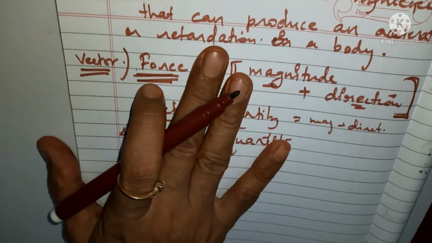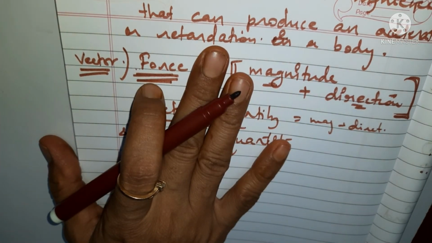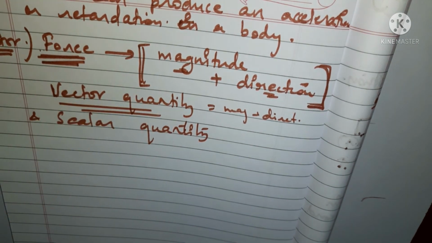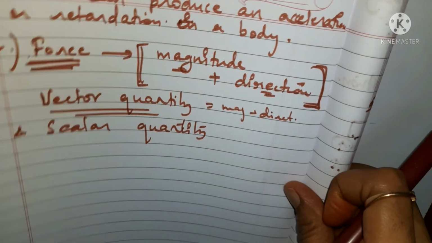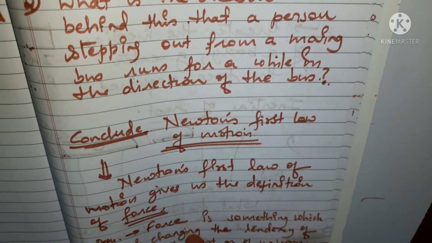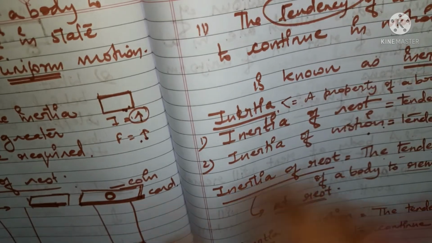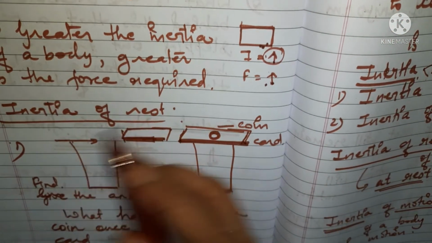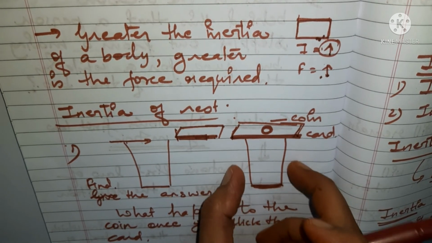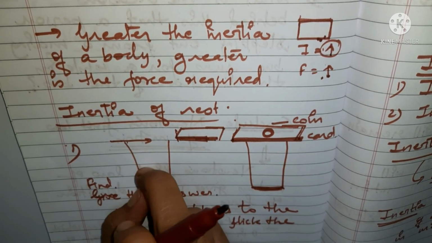So this is all about Newton's first law of motion. There are two things left by me, two questions given so that you can think about them and find out the answers. If you reason it out, you will definitely understand the basic thing behind it.